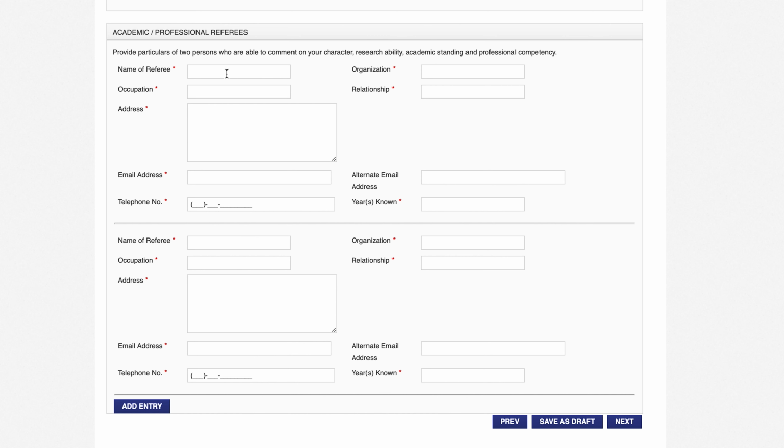So here write the name of referee, organization, occupation, then relationship with you, the referee. Give the address of referee, email address. You can give an alternate email address of referee, write the phone number and years known, how many years you have known that person. Next is give the second name of referee, organization, occupation, relationship, same as the first one. So after giving the referee information, just save as draft and click next.